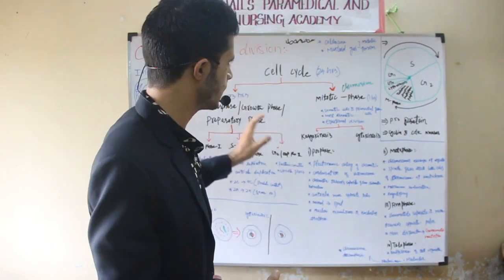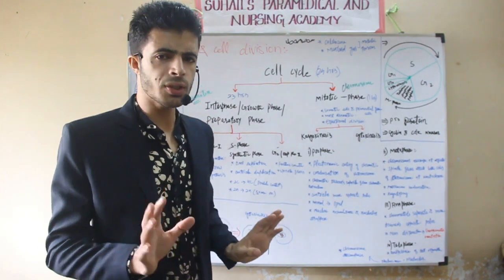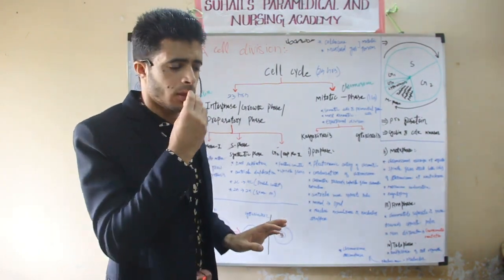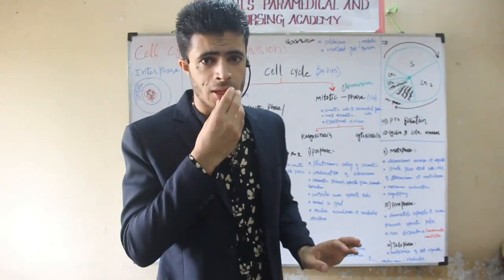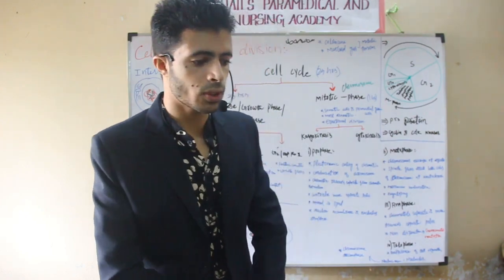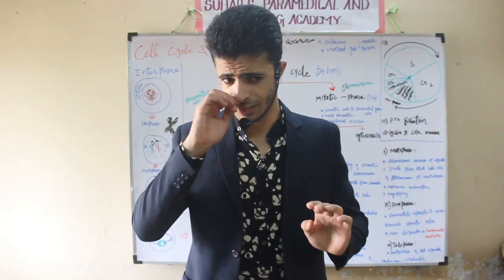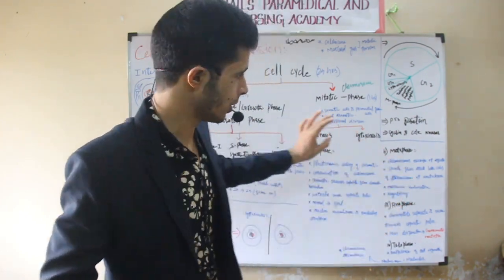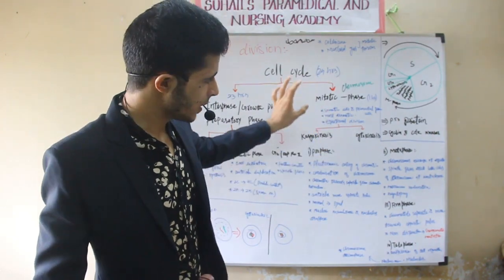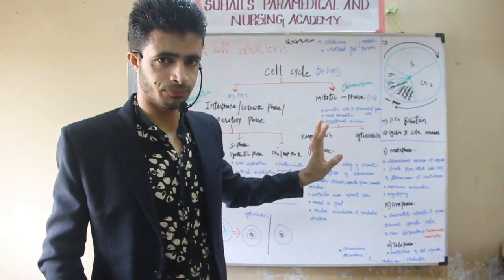So first is cell division. In this we will explain the anaphase, which occurs in mitosis. Okay, so first of all, what is the cell cycle? I will give a quick review from the board itself. I will explain what is written here on the board.